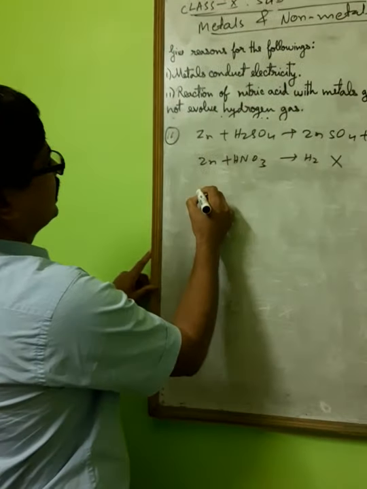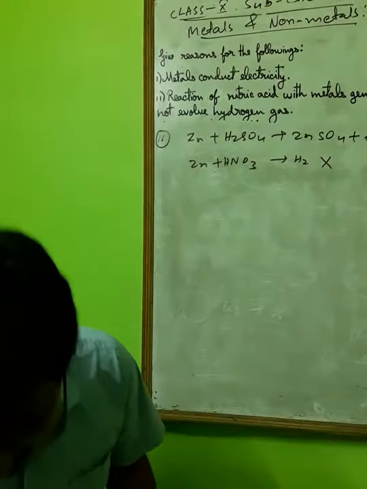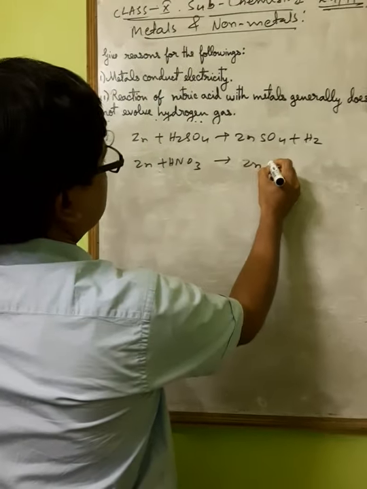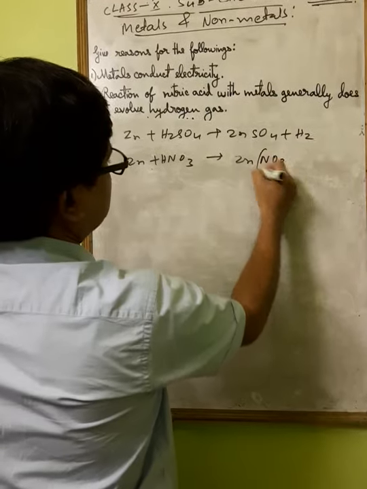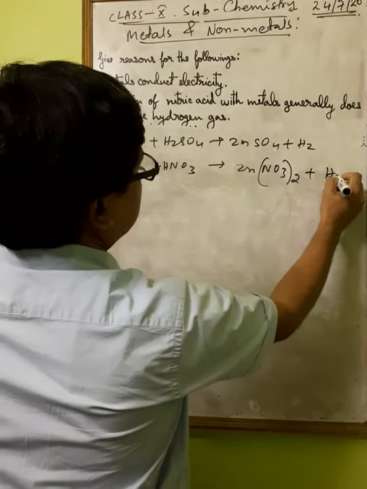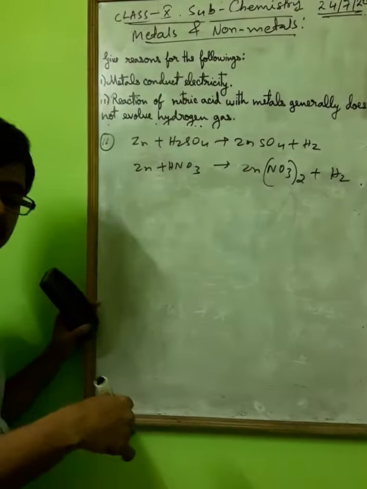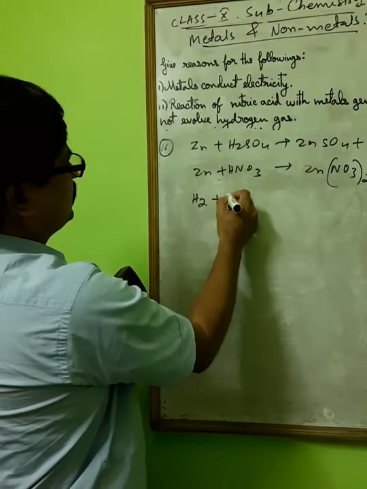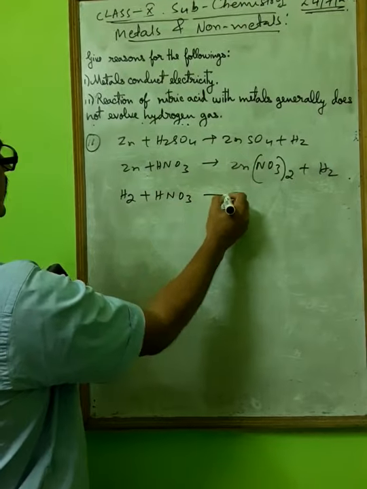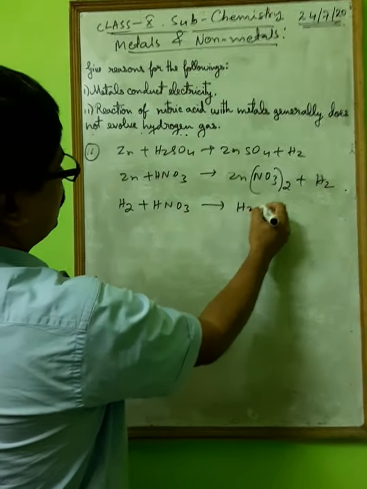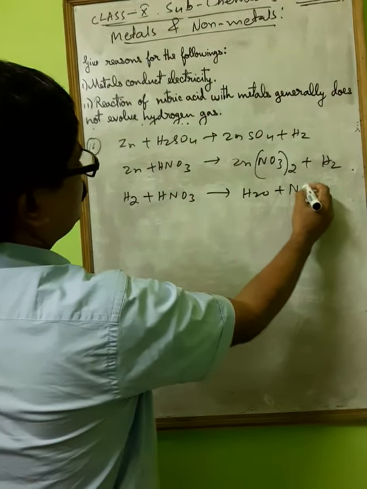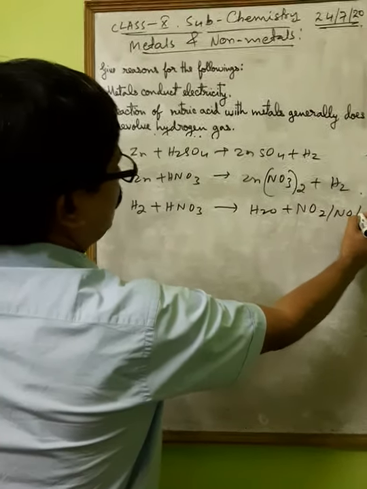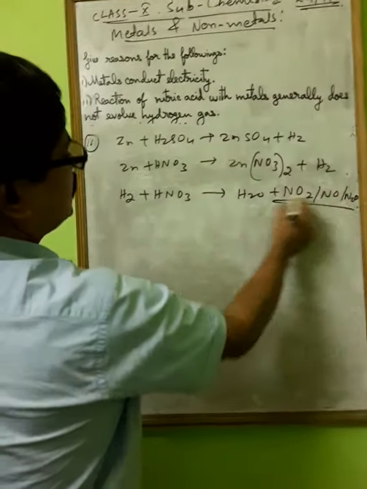If we take zinc, at the beginning, hydrogen gas will be produced, zinc nitrate plus hydrogen. But after a few seconds, hydrogen will react with nitric acid to give water, and then NO2 or NO or N2O. So these compounds will form.